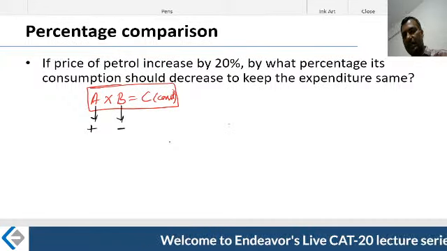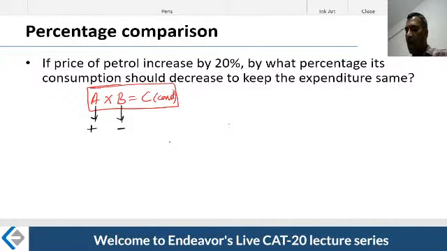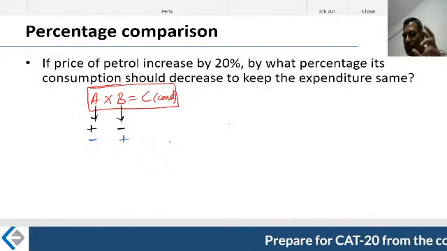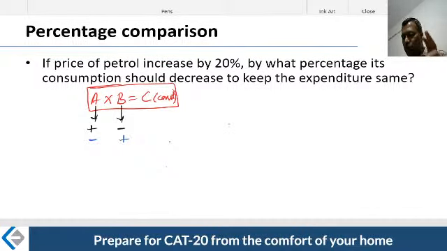If the value of a is increasing, naturally the value of b should decrease. Otherwise, vice versa. If the value of b is decreasing, then the value of a has to increase. Now this is where I'll do the percentage calculations. Now listen to this particular question. This is where you can use this tool handily.